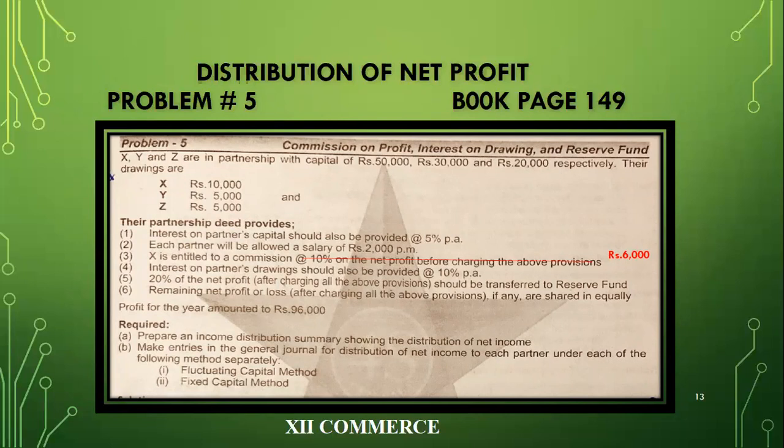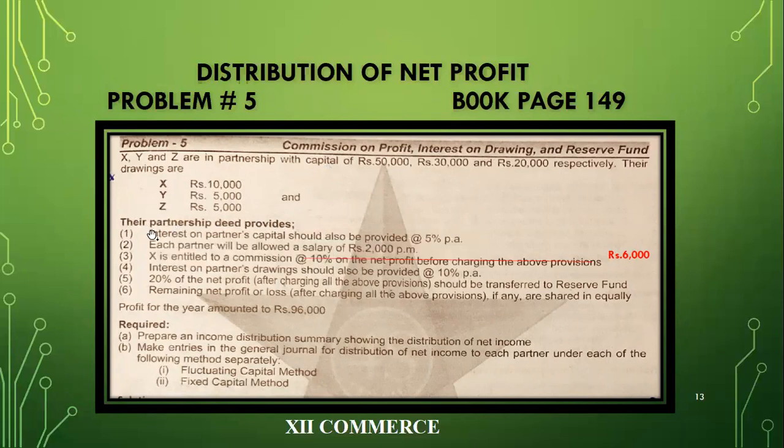We have X, Y, and Z in partnership with capitals of 50,000, 30,000, and 20,000, and their drawings are 10,000 for X, 5,000 for Y, and 5,000 for Z. In this question, the capitals of the three partners are given, and simultaneously the drawings of the three partners are also given. The conditions are as follows.